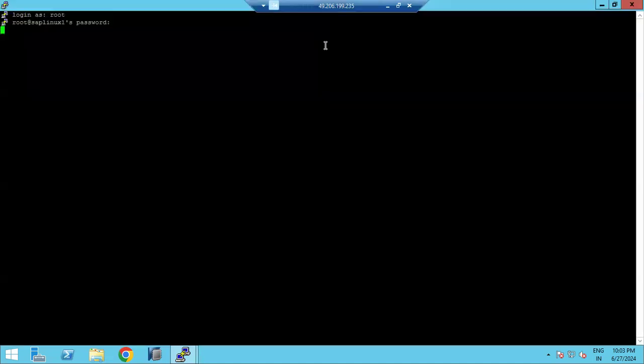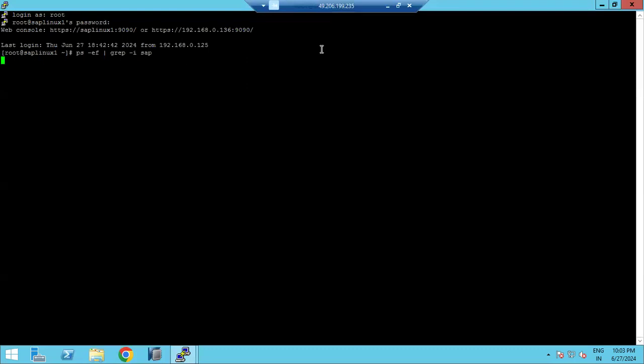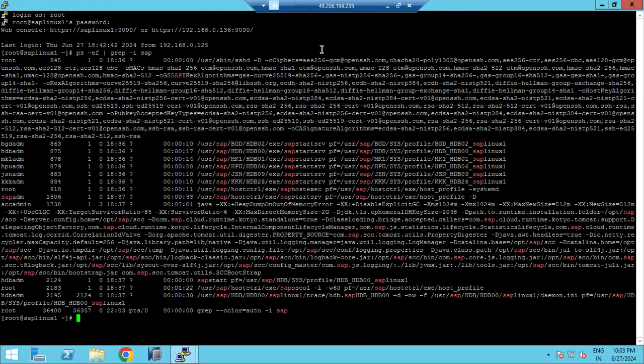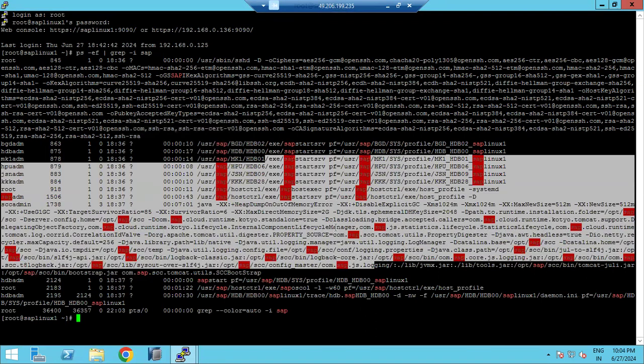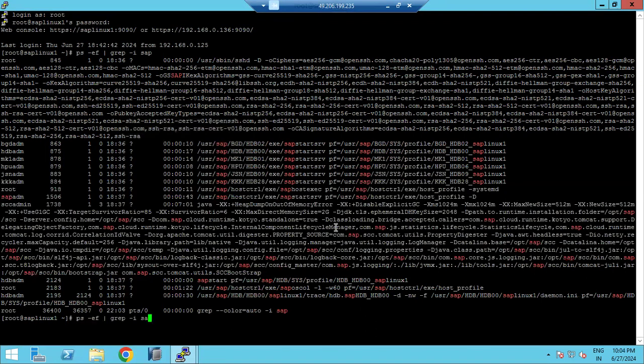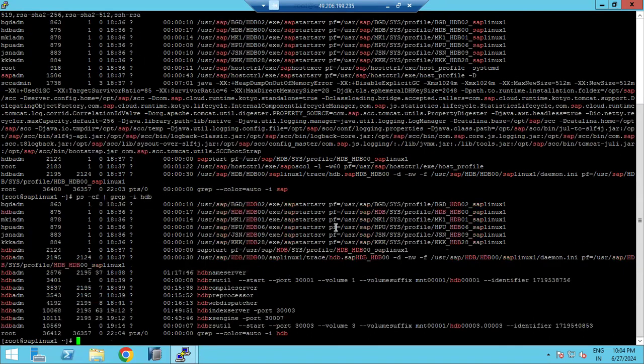Sir, what is the password for this? It's our common password. I will share it again in the group. What you need to check is ps -ef | grep -i. Suppose it is SAP, just type SAP, and then all the SAP-related processes will be displayed. Based on that, you can see these services are up, so SAP is fine. If you want to check HANA, just type HDB, and then all the HANA-related processes will show whether they are up or not.